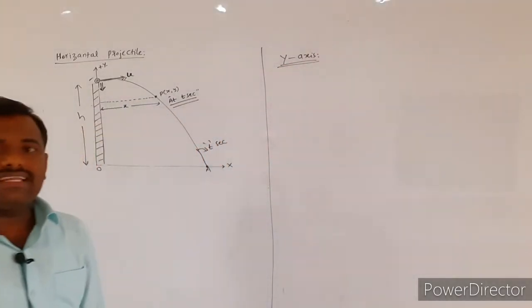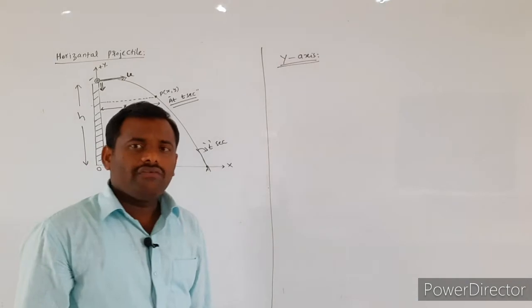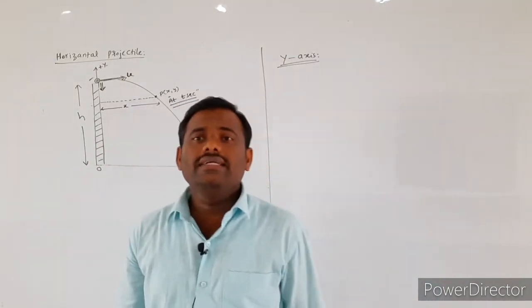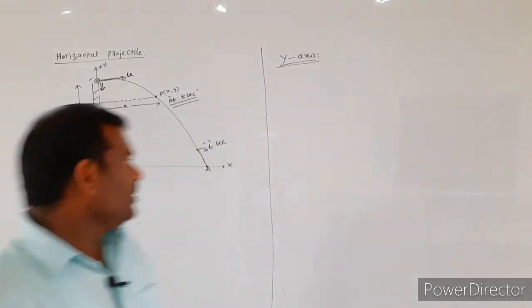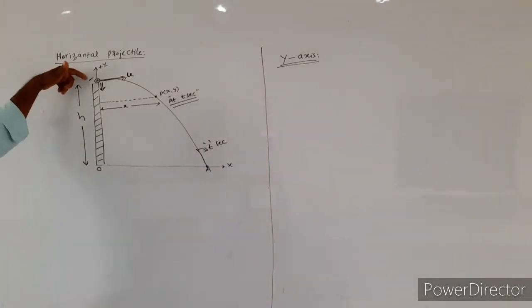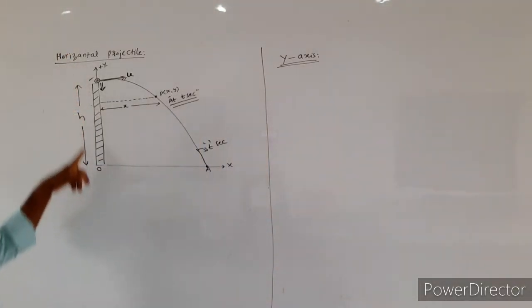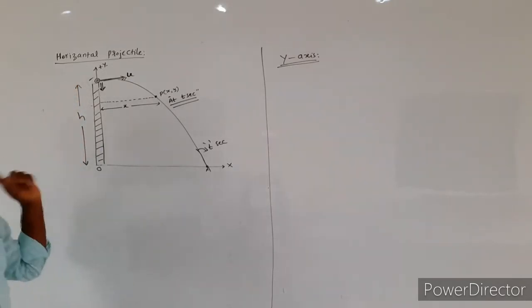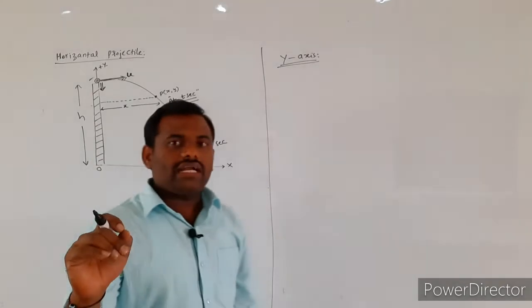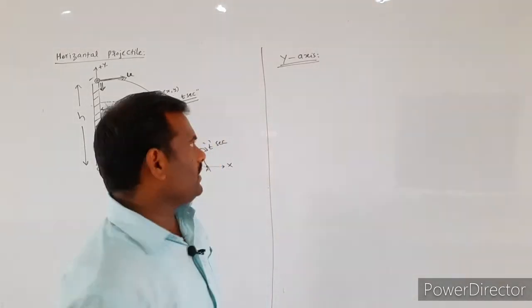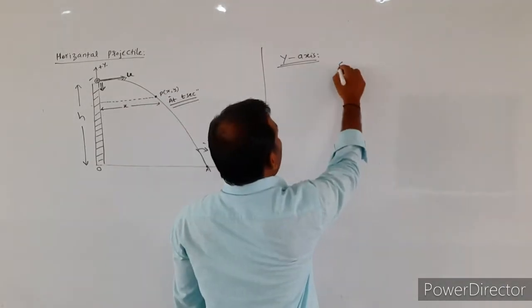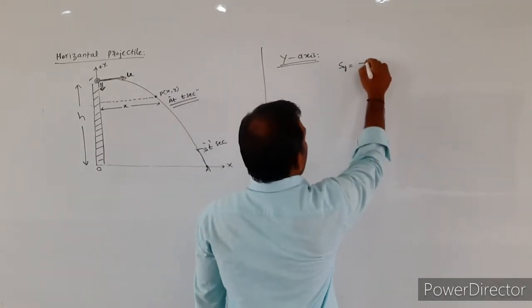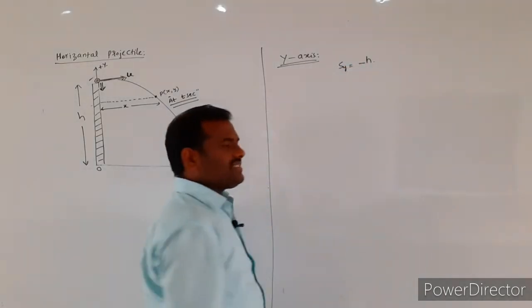So if you consider the motion along the y-axis, first we will speak about the displacement of the projectile. What is the total displacement covered by the projectile? The total displacement covered by the projectile is nothing but the height of the tower. So the displacement of the projectile along the y-axis is equal to minus h.